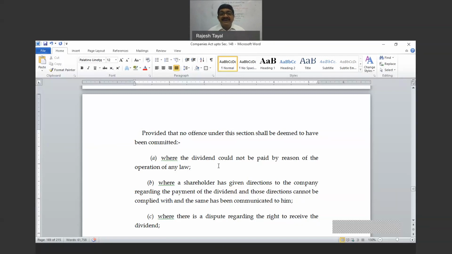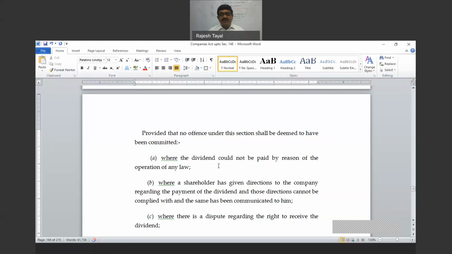We really struggled to remit a dividend to the non-resident Indians. Every time we were required to get the approval of RBI for remittance of dividend to non-resident Indian shareholders. That was FERA, not in FEMA now. Now you can directly remit them. Okay, so where dividend could not be paid by reason of operation of law.